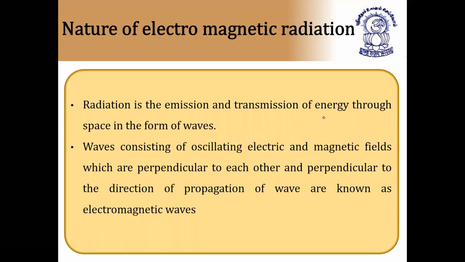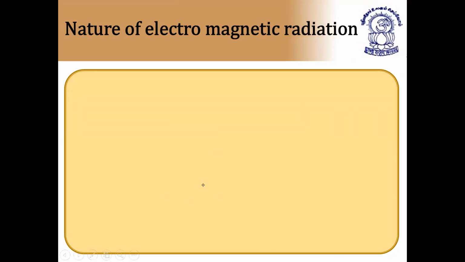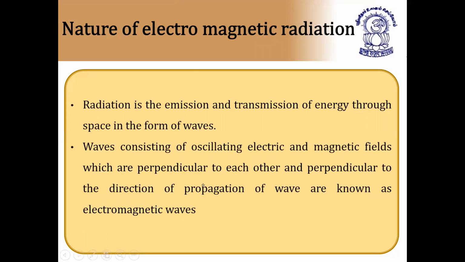Radiation is the emission and transmission of energy through space in the form of waves. The waves consisting of oscillating electric and magnetic fields which are perpendicular to each other and perpendicular to the direction of propagation of the wave are known as electromagnetic waves. So why is this radiation concept being discussed here? Because of the movement of electrons in the form of waves.